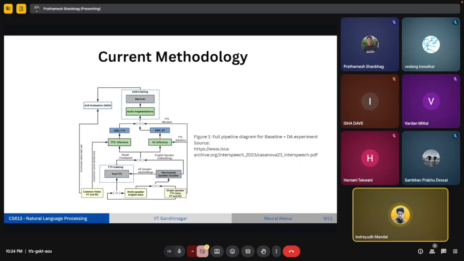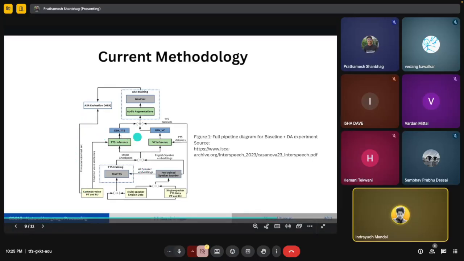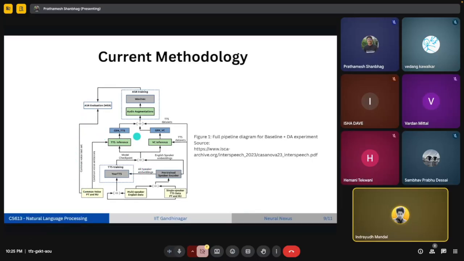Again, there is a VC inference over here, and over there we are using the single speaker TTS dataset, that is the Portuguese one and the Russian one. Along with that, we are also using that same English speaker embeddings to generate a Gen VC dataset. Then at the same time, we are using this Gen TTS dataset, Gen VC dataset, and the single speaker TTS dataset for the Portuguese and Russian language, and we are giving it all to wake, which is an ASR.